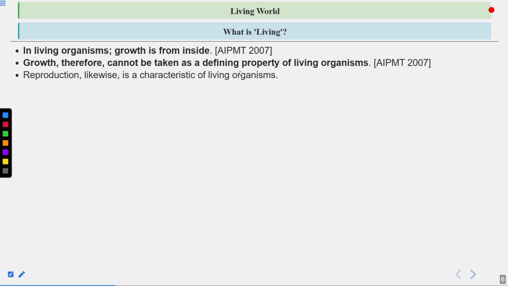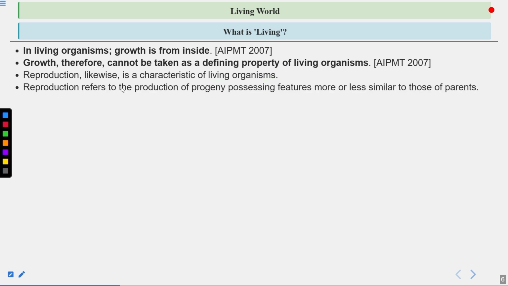Reproduction likewise is a characteristic of living organisms. Reproduction only occurs in living organisms. What is the purpose of reproduction? By reproduction, they can maintain their species, otherwise they can get extinct. Reproduction refers to the production of progeny possessing features more or less similar to those of the parents. So reproduction can be through sexual or asexual methods.